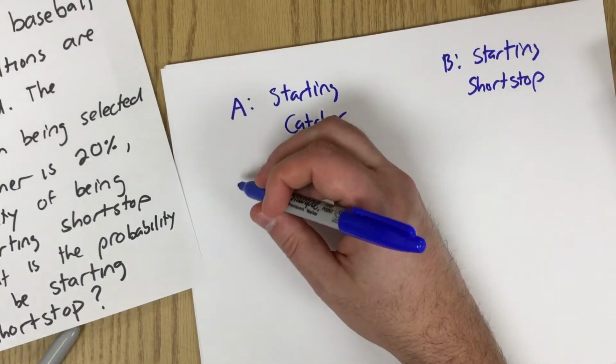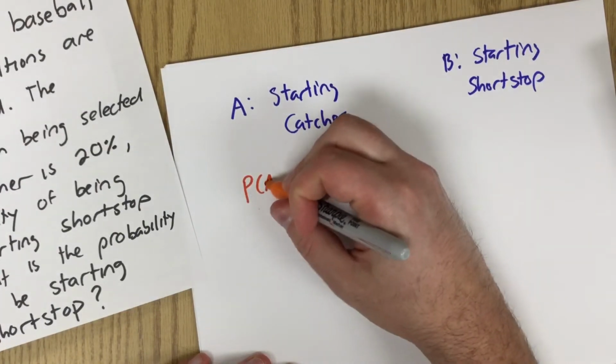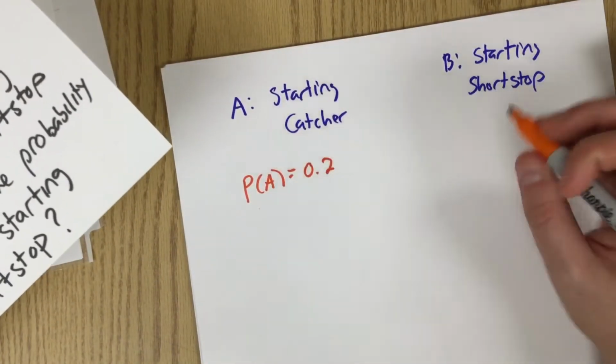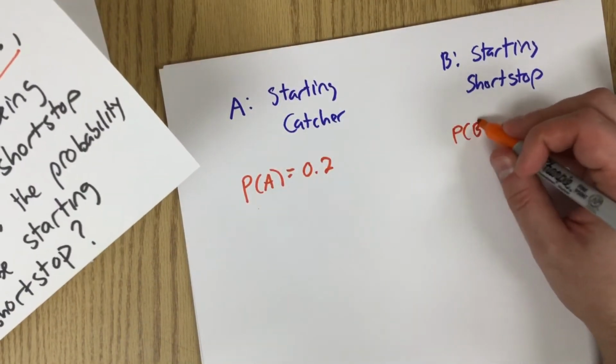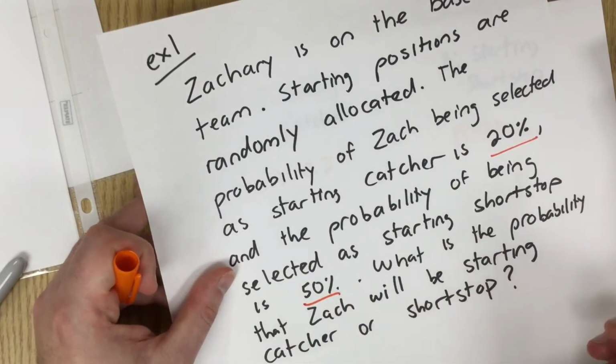Now we know from the question that the probability of him being the starting catcher was 20%, and the probability of him being the starting shortstop was 50%.